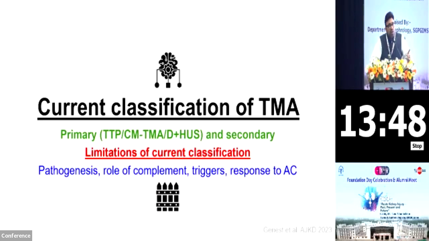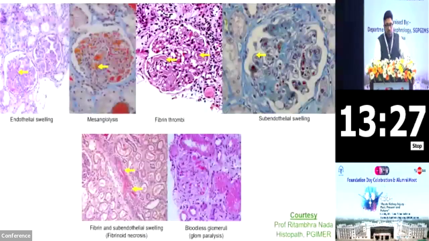Then there is emerging anti-complement therapy. Outside eculizumab, there are at least 3 anti-complement therapies which are being evaluated, 2 at least in India, iptacopan and another C5 inhibitor. So I think the response to them also should be reflected in the diagnosis. This part may not be very relevant to the Indian population as of now, but I think in the future it is bright, and this should be reflected in the classification.